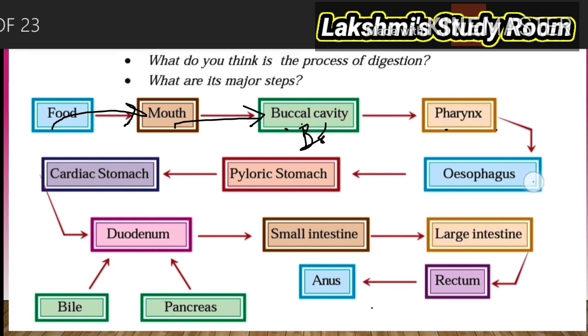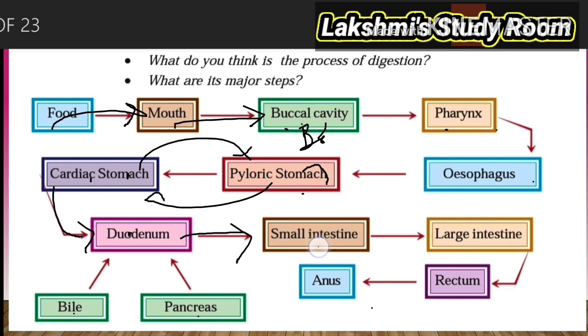The peristaltic movement helps the food move through the stomach. Not this one, this one is the cardiac and this one is the pyloric. So it will move into the cardiac stomach. After that it will move into the pyloric stomach. The large protein molecules are broken down in the stomach, and later the food enters into the duodenum. The duodenum is the receiving point of bile juice and pancreatic juice, and after that it enters into the small intestine.